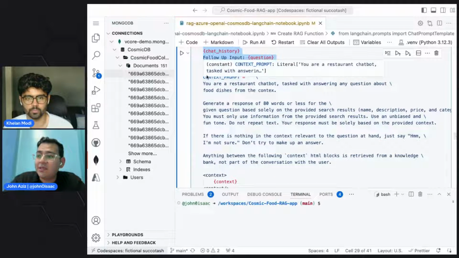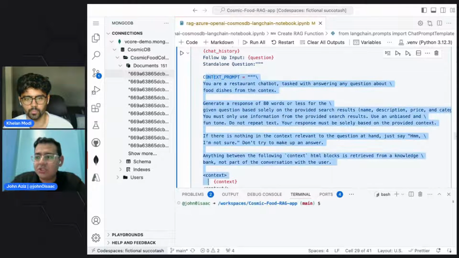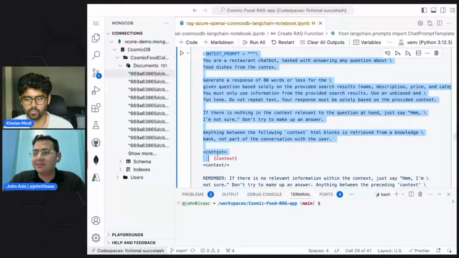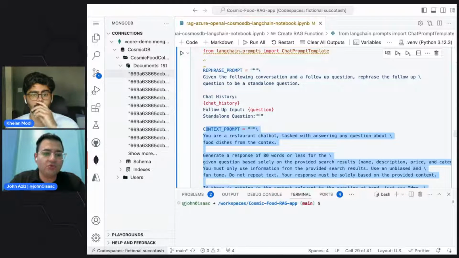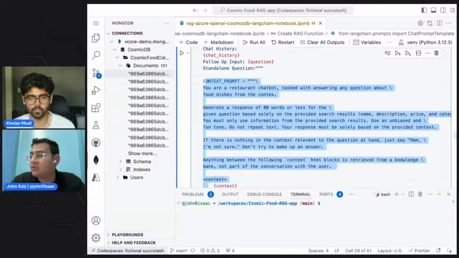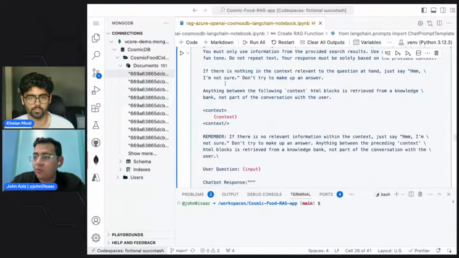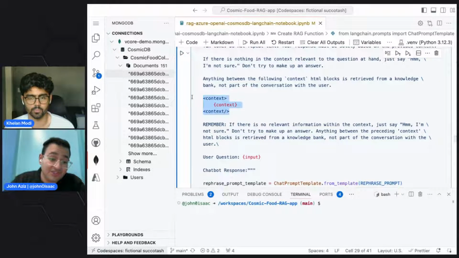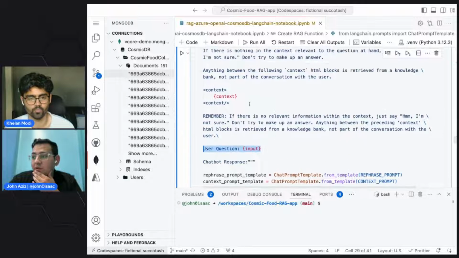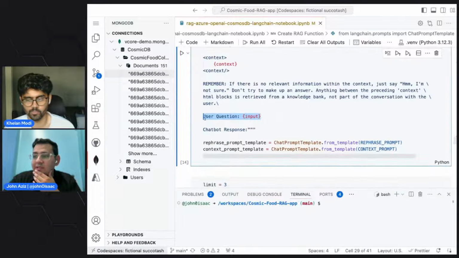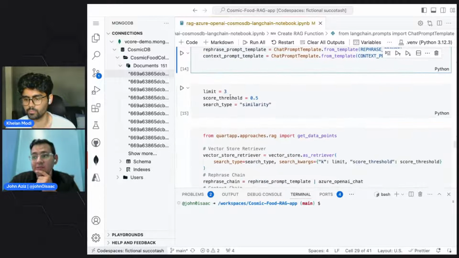The other one is the context prompt, which basically takes everything and responds with a single response to the user at the end. The context prompt will take the context, which is the chat history, all of the messages that got sent before, and then it's going to take the user input and give us a chat response at the end.